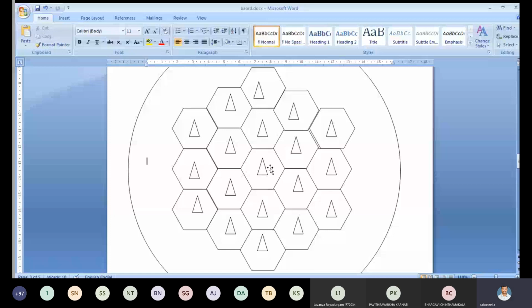Here, each hexagonal shaped cell has a single cell phone tower. Now we have to give numbering here.